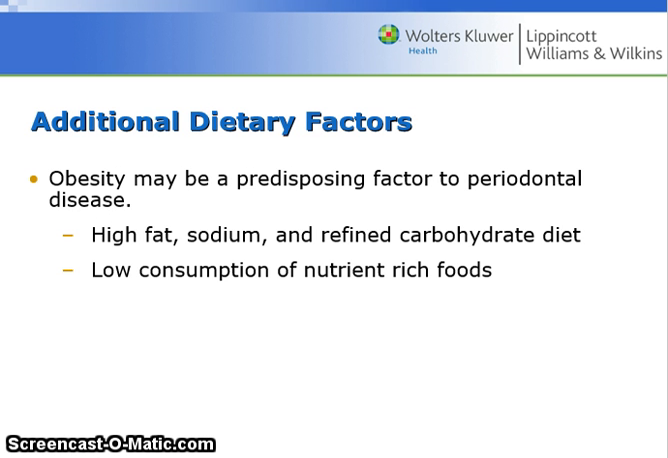Obesity may be a predisposing factor to periodontal disease. High fat, sodium, and refined carbohydrates diets, plus low consumption of nutrient-rich foods, can lead to obesity. It is interesting to note that obesity is increasing in our society, and yet malnutrition is increasing alongside it.